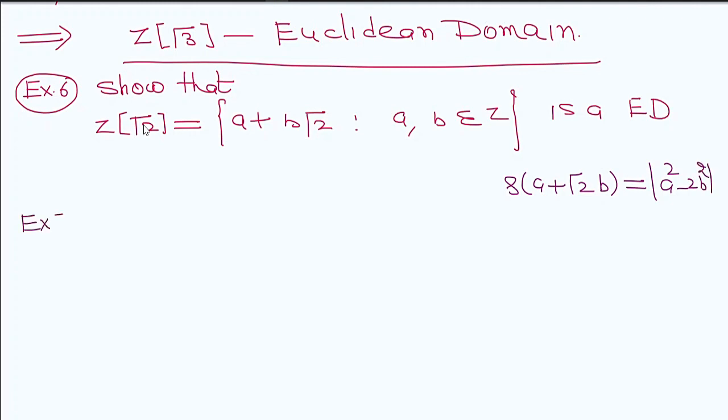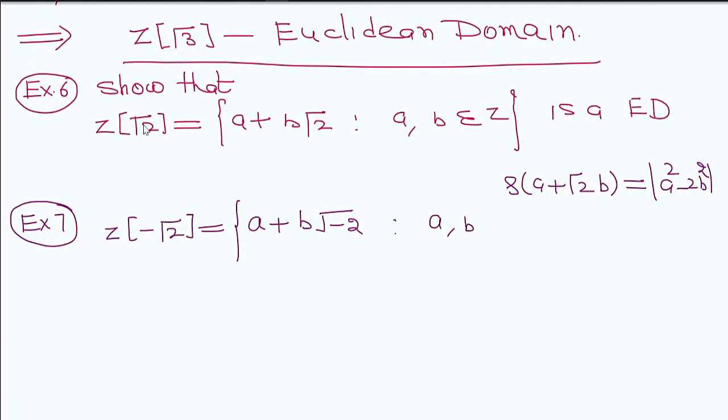Example number 7: Z[√−2], in the same manner. Now here it is a + b√−2, so here iota is a part of these values, a, b belong to Z. So again it is a Euclidean domain. So this is a proof that this is a Euclidean domain.